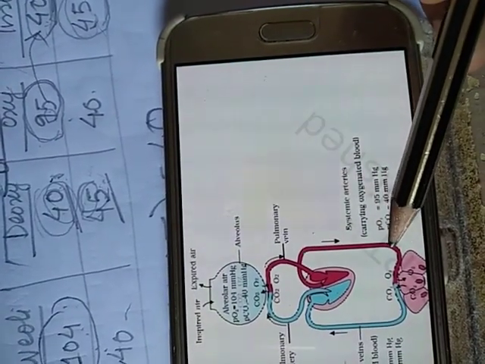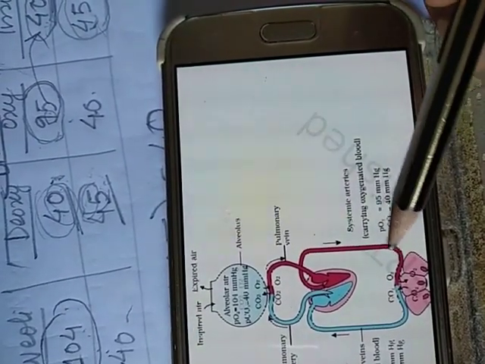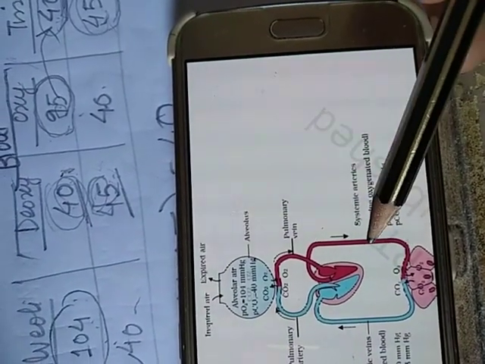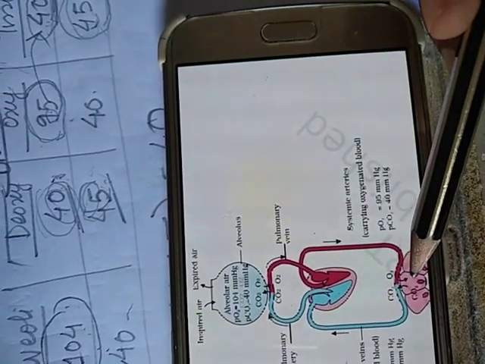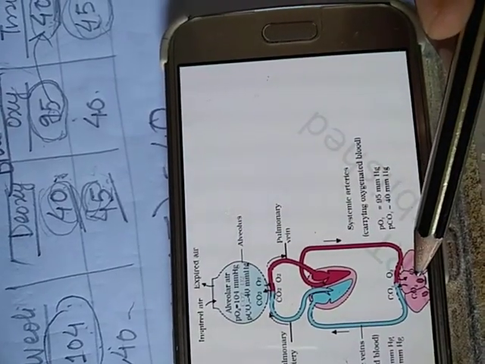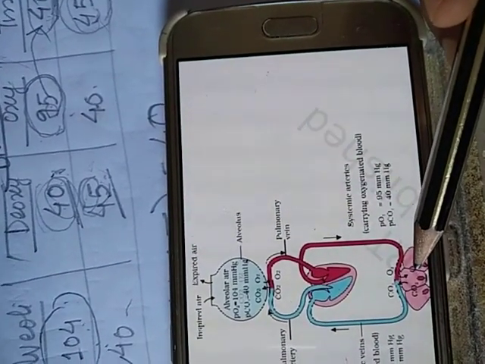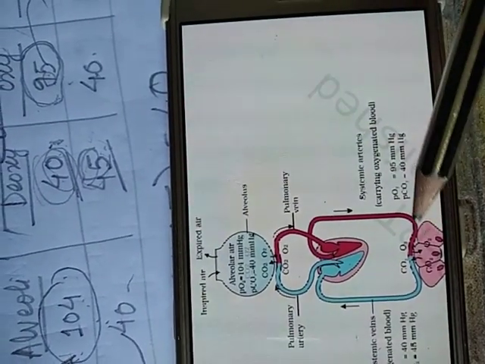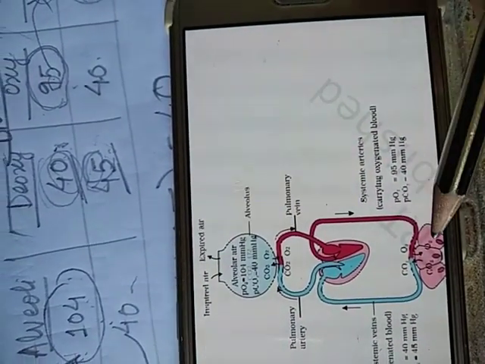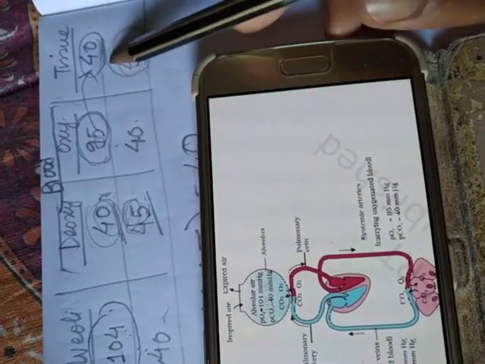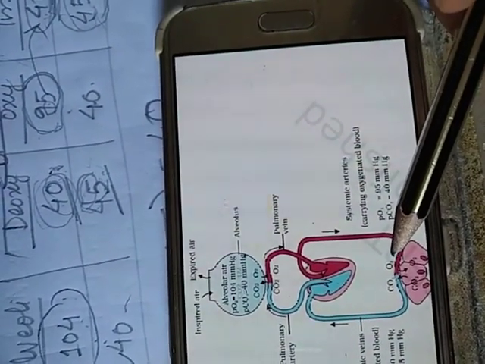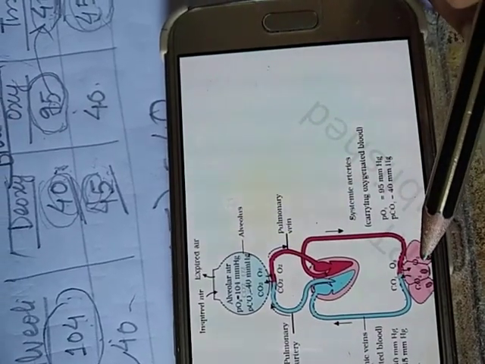So oxygen from the blood diffuses into the tissues, because we always know that diffusion occurs from higher concentration to lower concentration. Here PO2 equals 95, and within the tissue PO2 equals 40. So it means that oxygen diffuses from blood to tissues.